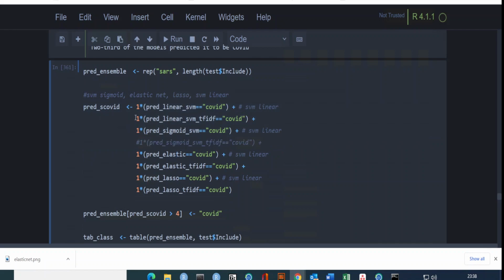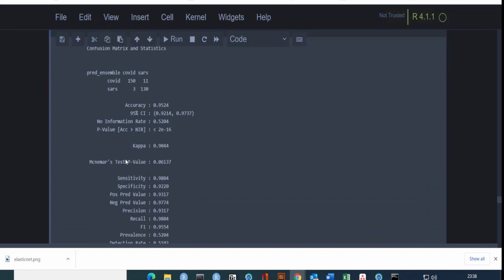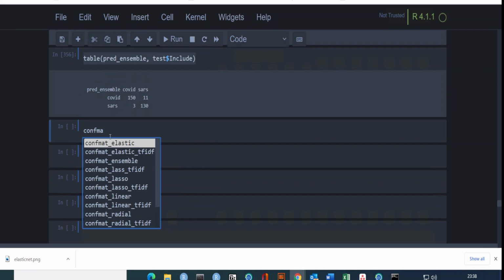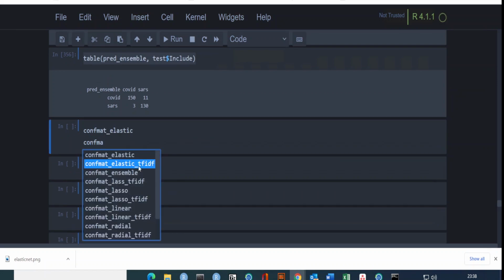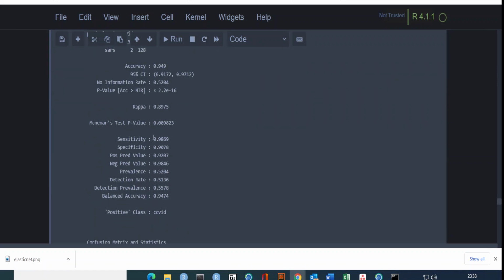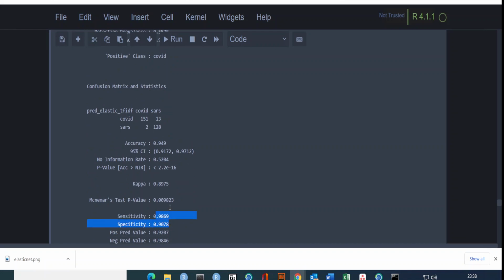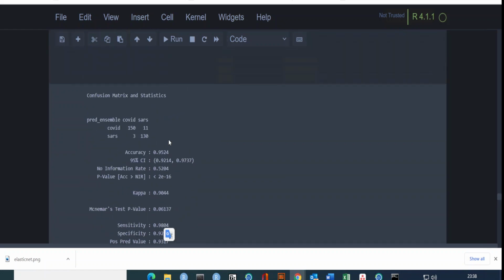Let's say we can simply turn everything off. We take only the sigmoid SVM, and then in this case, let's actually compare with the ConfMath for the elastic one. What we can do is we can simply print the ConfMath elastic and then see which model was actually the best one. ConfMath elastic, elastic native IDF, and see. Okay, this is elastic. Then the next one is elastic native IDF 9890. The first one is 9890. So it's exactly the same. So there is not much change between the two models.